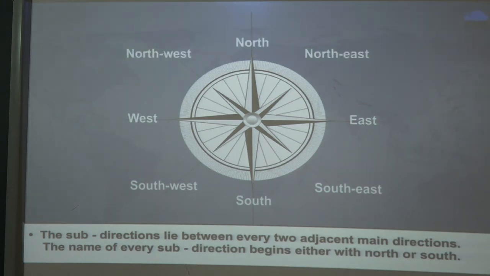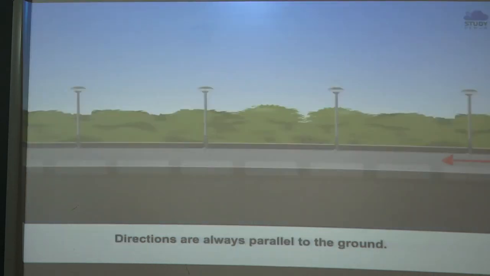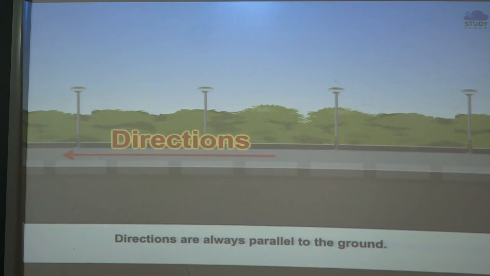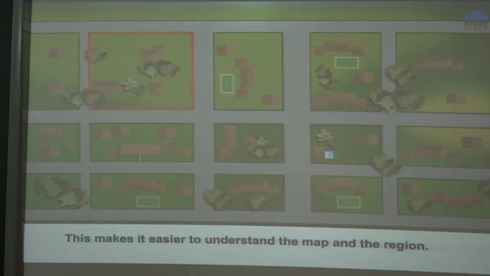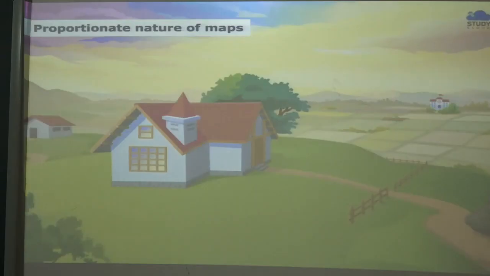So north, east, northwest, you can see. Direction is always parallel to the ground. That is why a map must always be aligned to the local directions. Okay, so that will be helpful to read the map. It makes it easier to understand the map and the region if you know the directions. Next one.